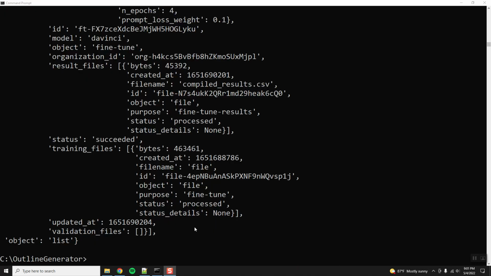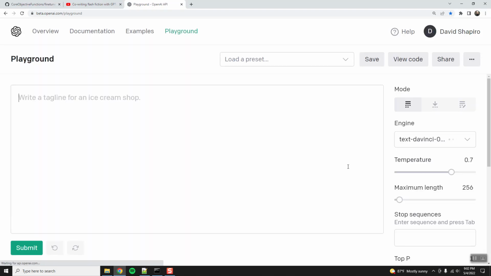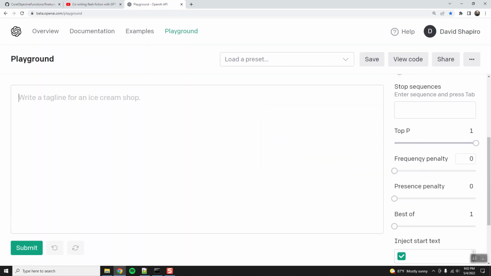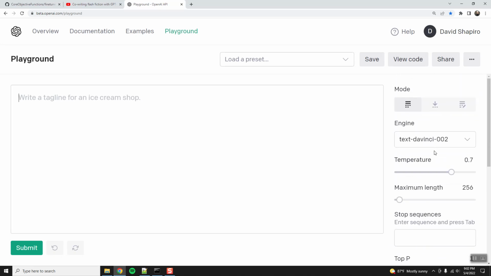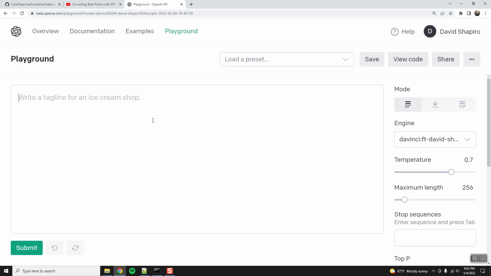Okay, gang, and we are done. It's 9 o'clock, so I think that's about 2.5 hours in. Granted, a huge chunk of this was waiting. So let me do a quick refresh here, and let me show you what the final result is. Whoops, scroll down. Scripts.